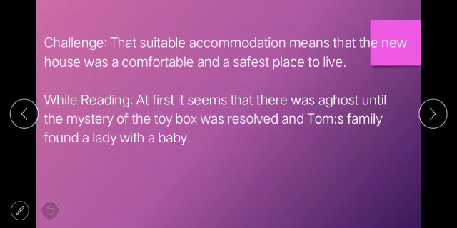Now come to the next, we have while reading on page number 60. Make sure to copy down the question of while reading and challenge also. Do you think grandmother actually saw a rat? While reading is given on page number 53. And it is, do you think it was Tom's imagination or was there really something spooky about the house? Could there have been a ghost? So here's the answer. At first it seems that there was a ghost until the mystery of the toy box was resolved and Tom's family found a lady with a baby.